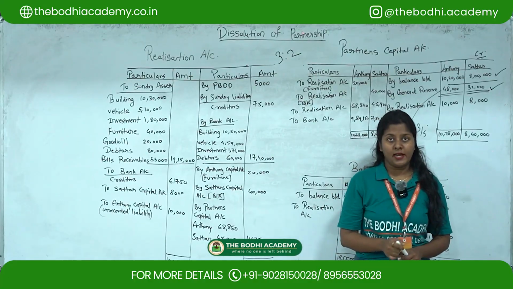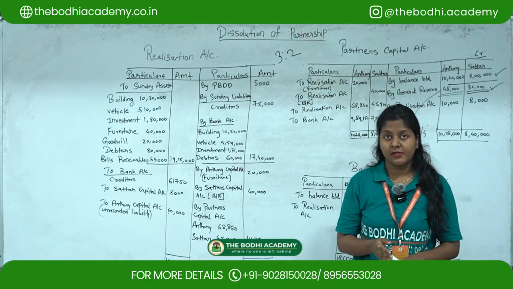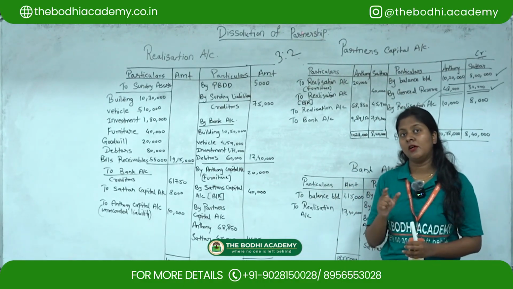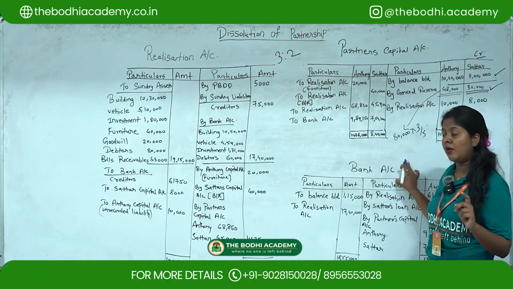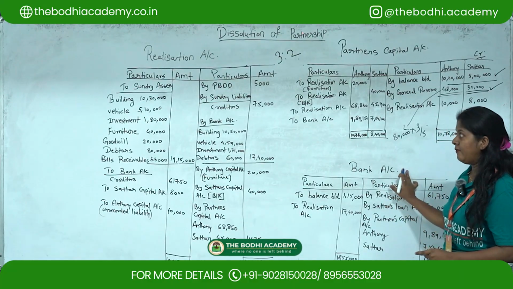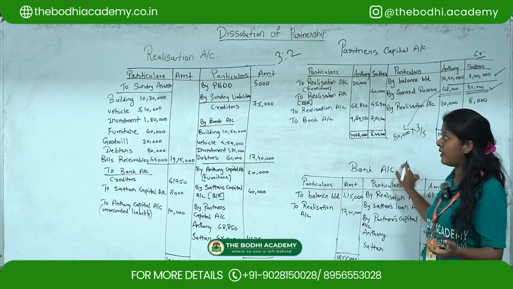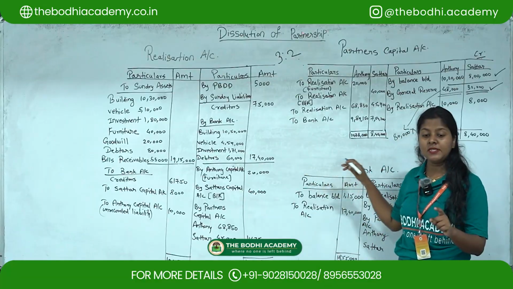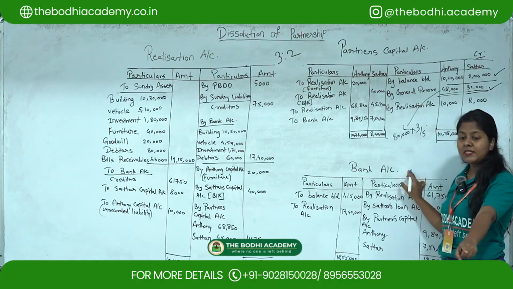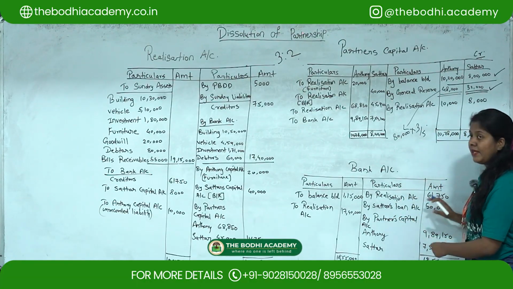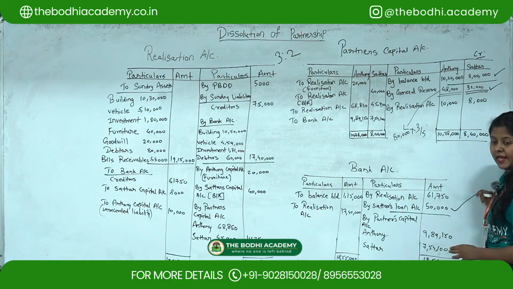Then Sutter's loan account. Now whenever there is a question of loan account, since Sutter is an internal partner, the loan account of an internal partner always goes on the bank account. Okay, bank or cash account. Internal partner's loan always goes on the bank account. And if it is an external partner, then it is a liability, and a liability you have to pay, so that's why it will go on the realization account. But now since Sutter is an internal partner here, the internal partner's loan account will go on the bank account. Now, since it is given on the debit side, you have to follow that rule. Whatever is getting debited, you have to credit it. So here it will go by Sutter's loan account as 50,000.